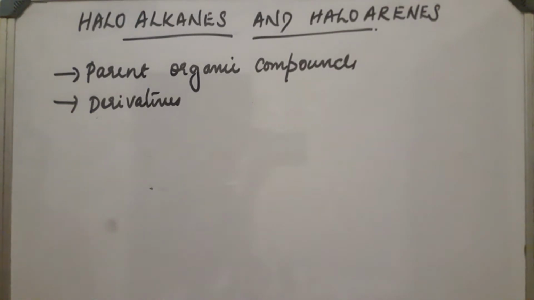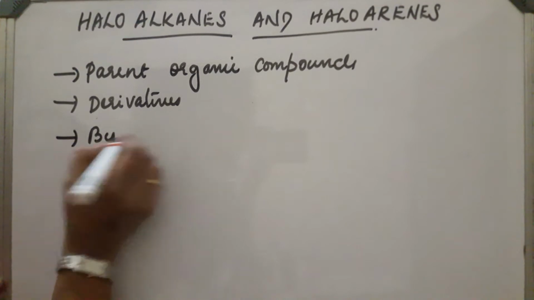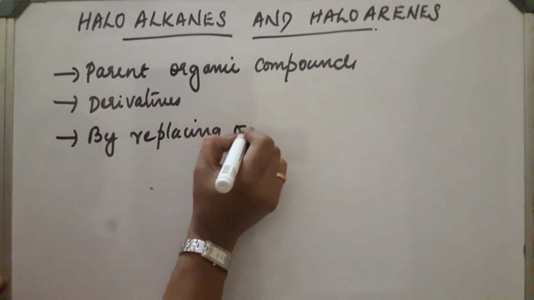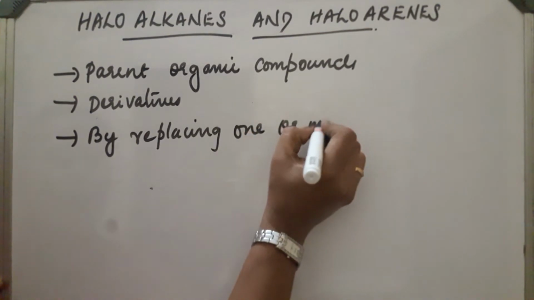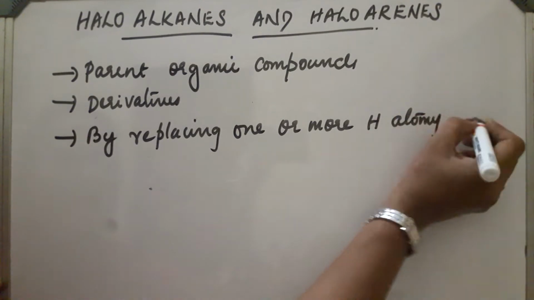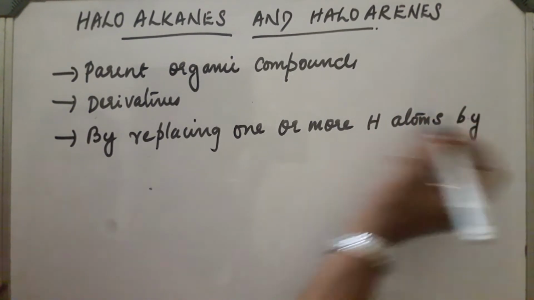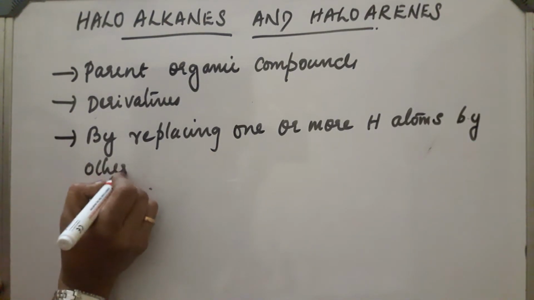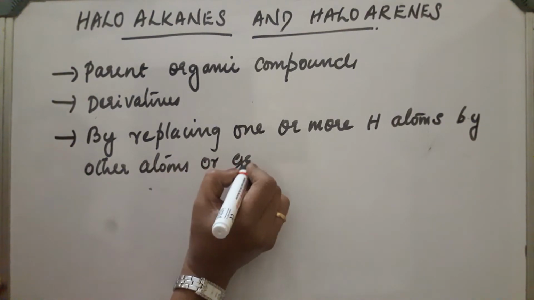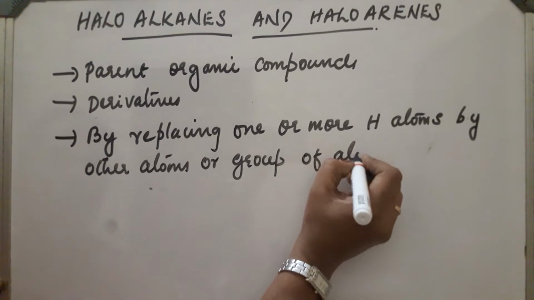Derivatives are obtained by replacing one or more hydrogen atoms by other atoms or group of atoms. These are the derivatives of hydrocarbons.